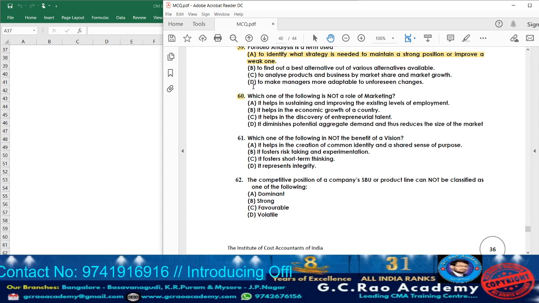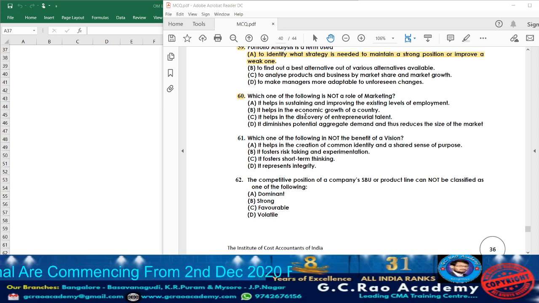Now let's move on to question 60. What they are telling, which one of the following is not a role of marketing? Which is not the role they are asking us to identify. Option A, it helps in sustaining and improving the existing level of employment. Yes, it is one of the roles of marketing. So accordingly, option A cannot be the answer. Option B, it helps in the economic growth of the country. Yes, because if they are able to market the products more, if they are making the consumer purchase the goods more, what happens? The GDP can be improved. So accordingly, economic growth of a country can be found. So accordingly, it is also one of the roles of marketing.